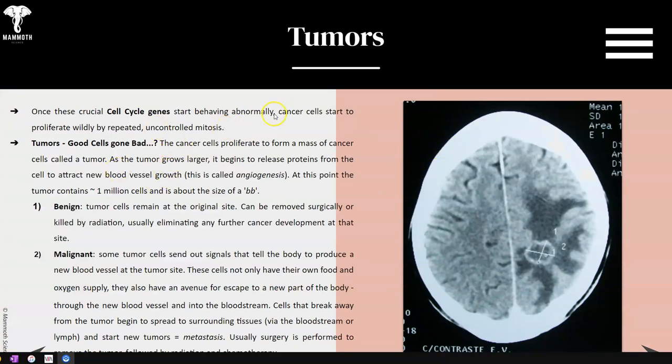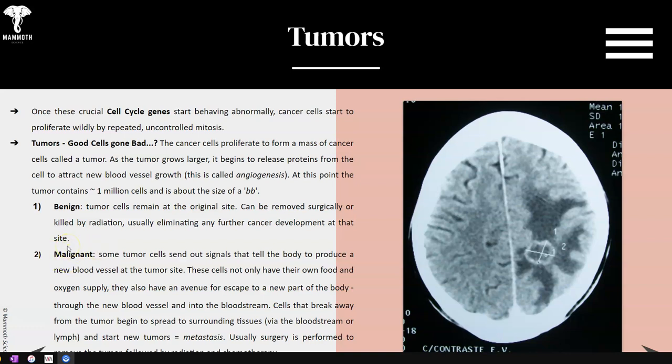When one of these starts behaving abnormally, cancer cells start to proliferate, meaning grow and spread wildly by repeated cell division. So right here in this CT scan, you can see on the right this tumor that is growing, and you can see some linkage into the surrounding tissue that is growing in the brain. Now, the cancer cells proliferate or grow to form a mass of cancer cells called a tumor. It can be benign, okay, meaning it stays at its original site, or it can be what's called malignant.